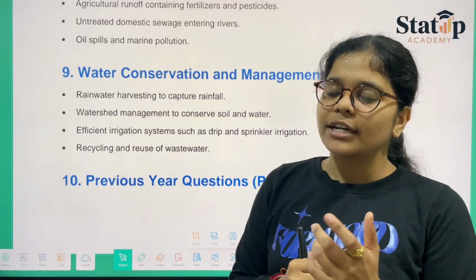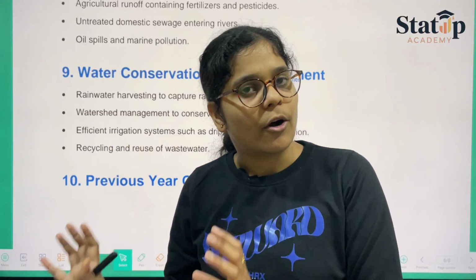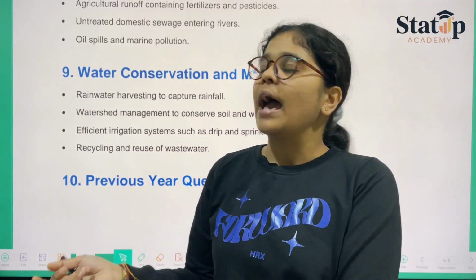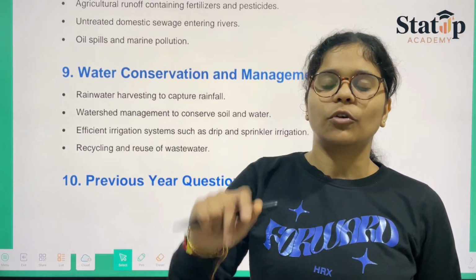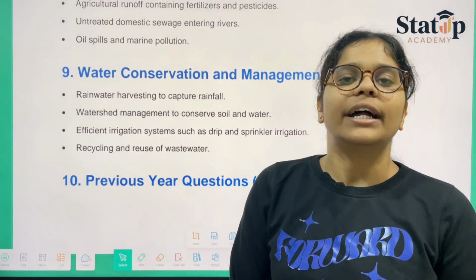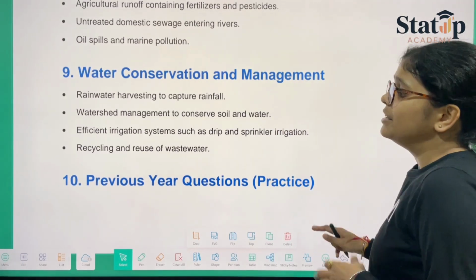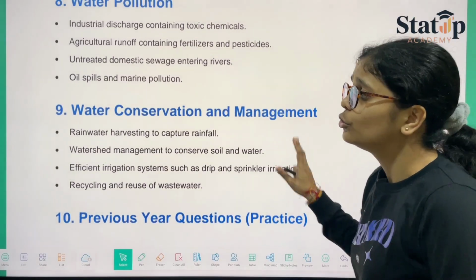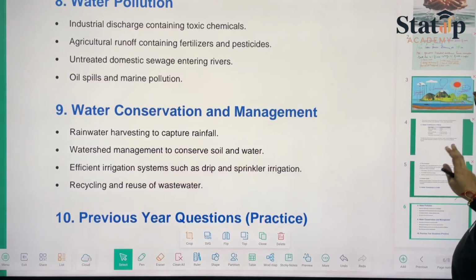So instead of that, we can use sprinkler or drip irrigation, where only drops are used, and a specified and limited amount of drops will be taken by the plants. In the sprinkler system, again the drops would be there and less water will be used, only the amount that is required by the plants. So therefore both needs will be met. Recycling and reusing wastewater: this is how you can conserve wastewater, and there is also a need to conserve wastewater.